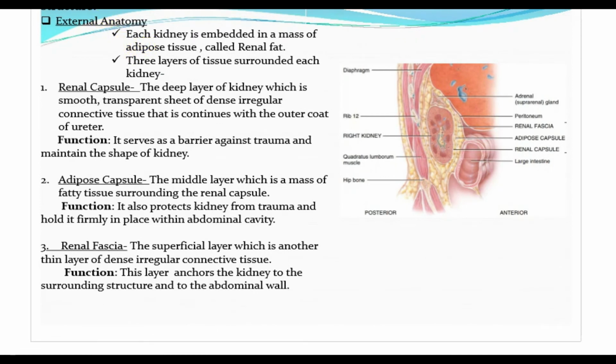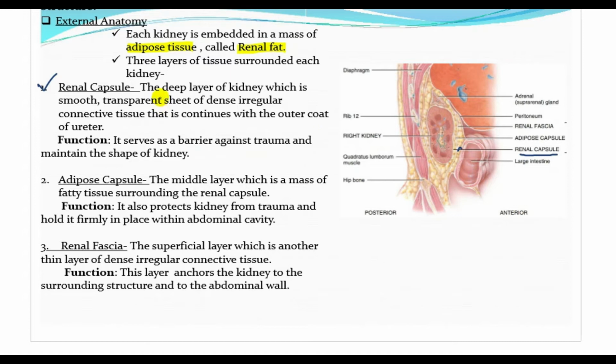First is the external anatomy. Each kidney is embedded in a mass of adipose tissue called the renal fat, and 3 layers of tissue surround each kidney. There are two kidneys, right kidney and left kidney. First layer is the renal capsule. See in this diagram, this is the renal capsule.